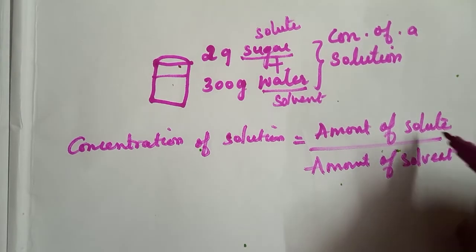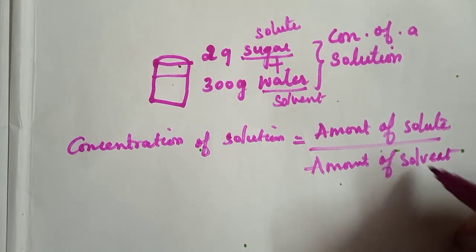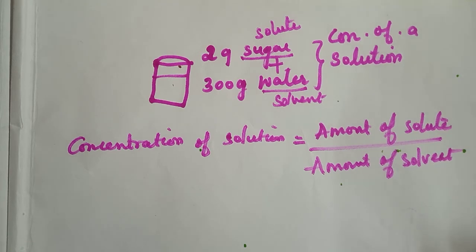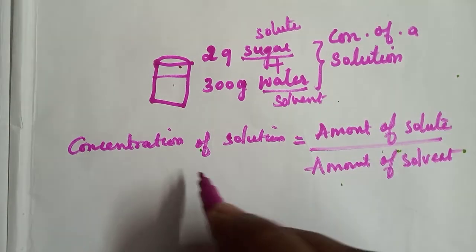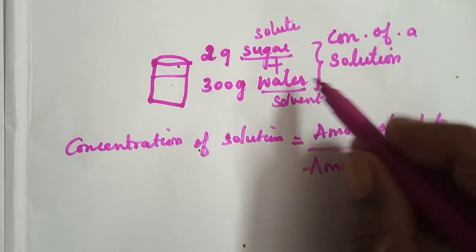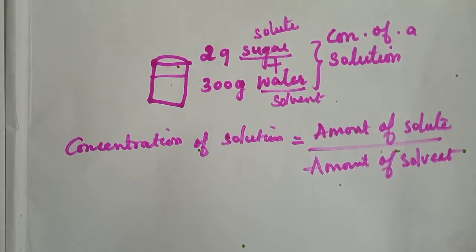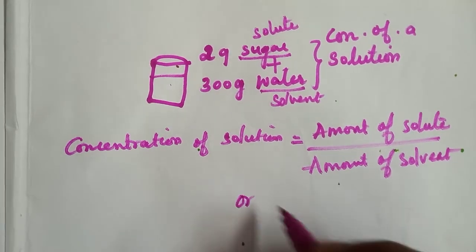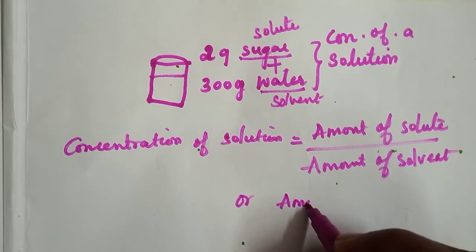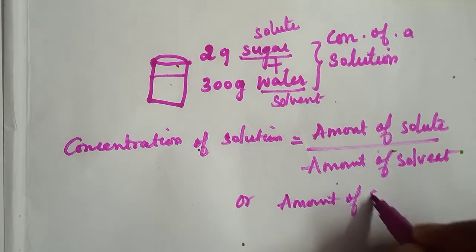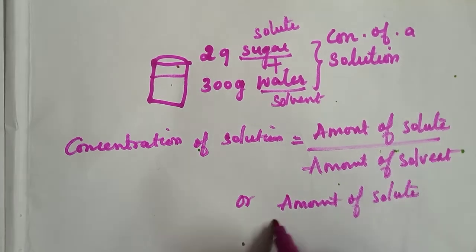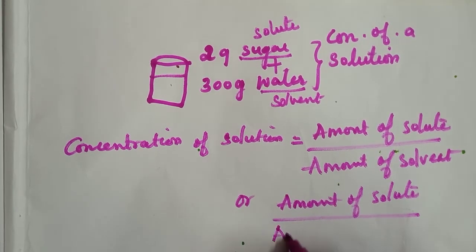Okay, so the amount of solute plus amount of solvent. Here, if we want the concentration of solution, we have to add these two things. Understood? Or we can say amount of solute divided by amount of